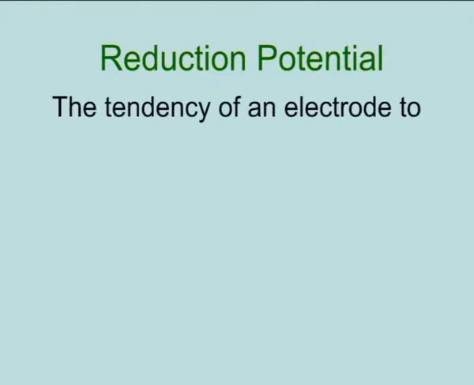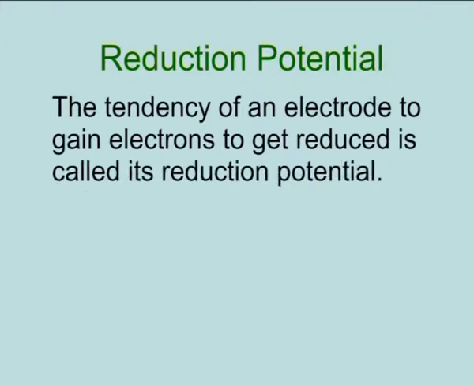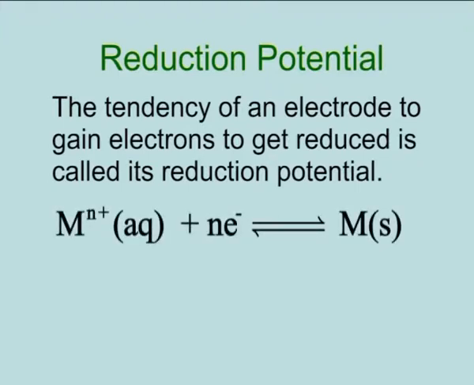Reduction potential. The tendency of an electrode to gain electrons, to get reduced, is called its reduction potential. Therefore, it measures the tendency of an electrode to gain electrons as you see in the examples on the screen.